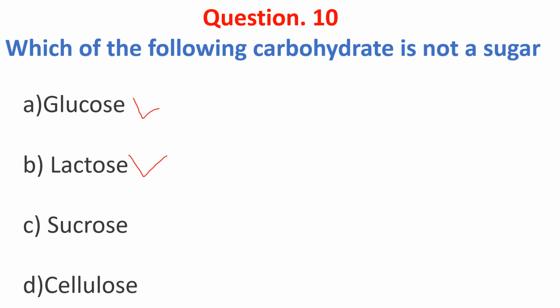Glucose, lactose and sucrose are sugars, but cellulose is a carbohydrate found in the cell wall of plants. It is a polysaccharide consisting of several repeating units of the monosaccharide D-glucose, which cannot be broken down into simple compounds. Hence, cellulose is not a simple sugar. The answer is cellulose.